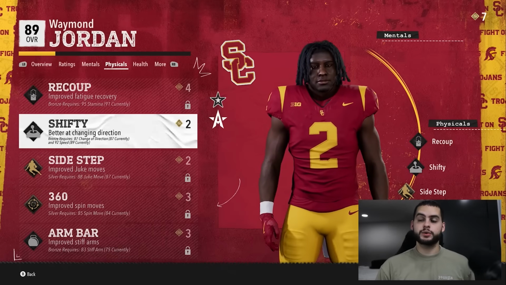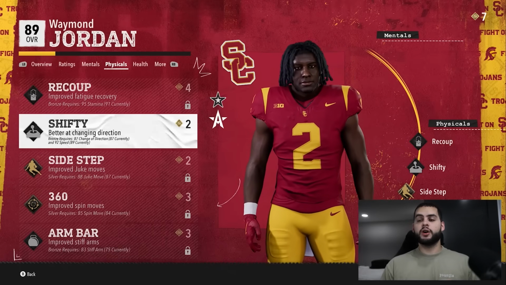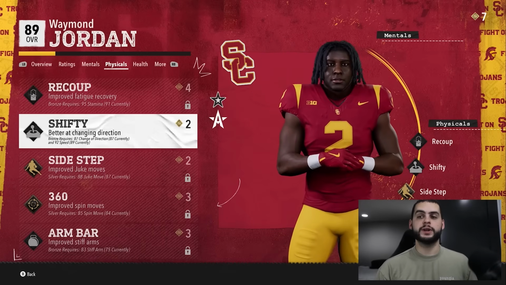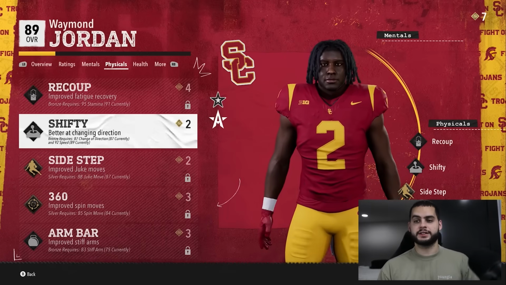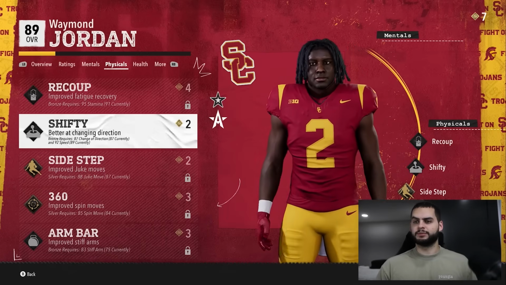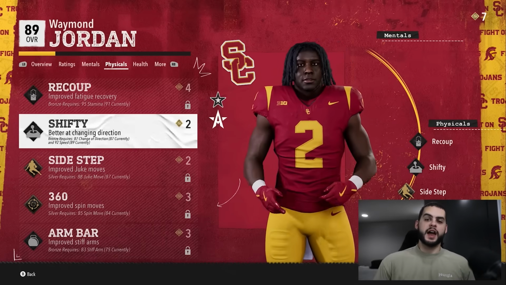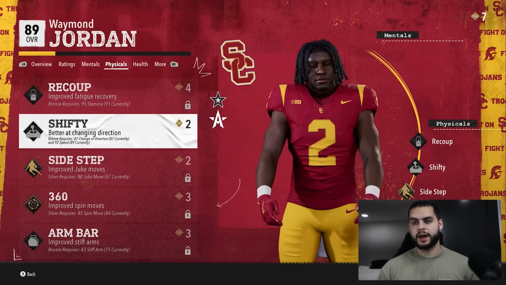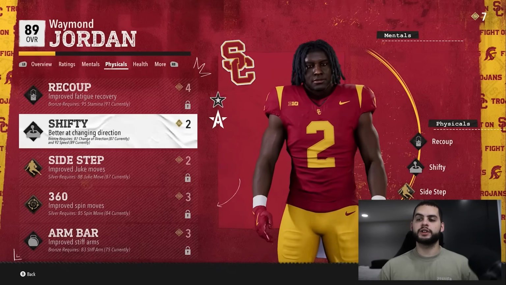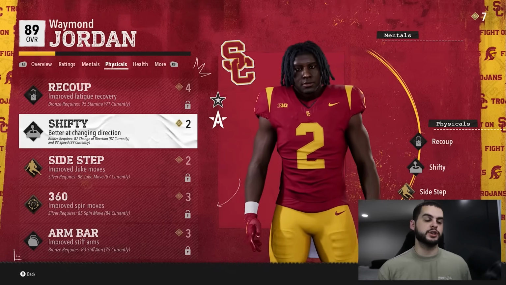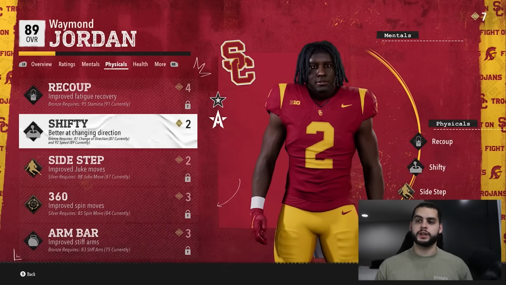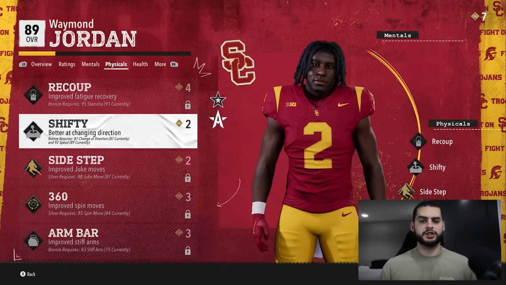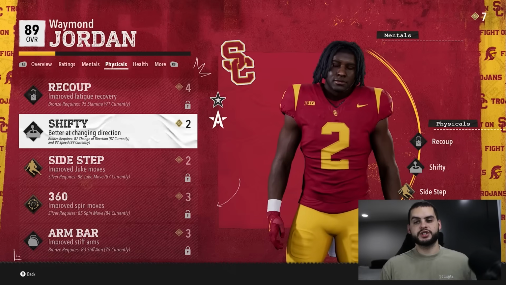Position changing was super glitchy last year, and I'm not even going down the rabbit hole of the other side of this, which went even further than abilities. People would move players into glitchy positions like power halfbacks to D linemen, moving something like a halfback to defensive tackle, and you could literally get 97 speed defensive tackles. You could get 97 speed linebackers, 97 speed edge rushers. You could do really crazy things, and they progress so quickly if you took advantage of ability flipping, re-rolling, and really manipulating it. So position changes really made the game in a weird place last year, but it makes sense because position changing is so important.